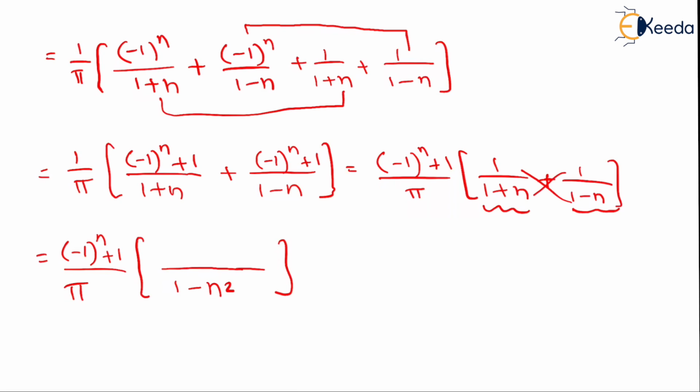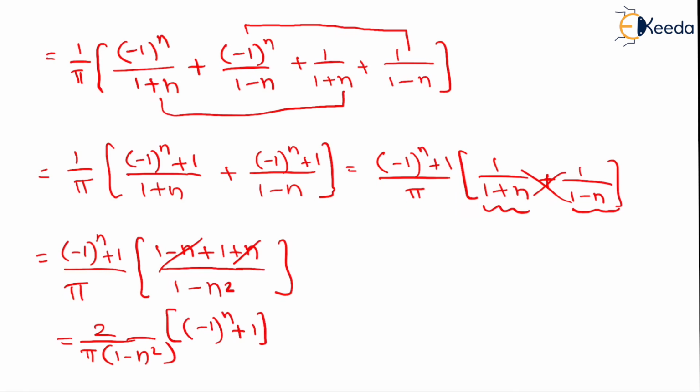Cross multiply. This is 1 minus n plus 1 plus n. That is twice, upon pi (1 minus n square), minus 1 raised to n plus 1.